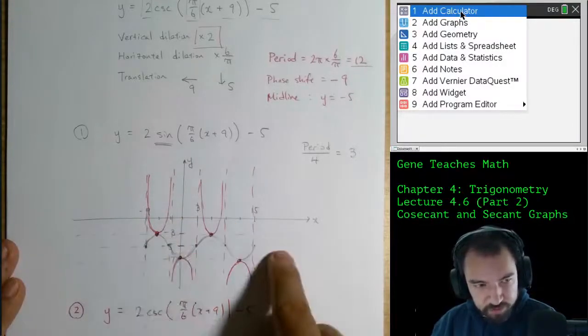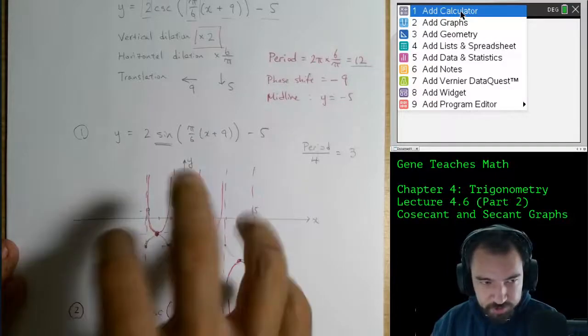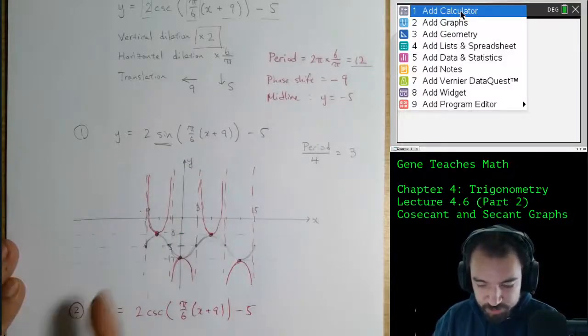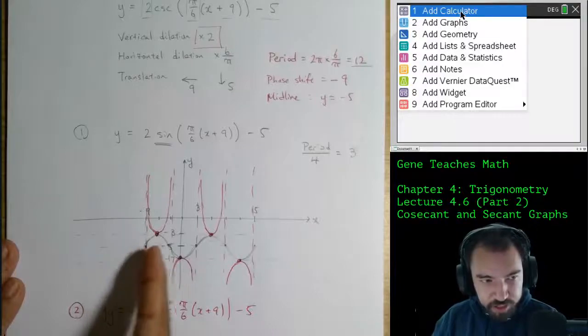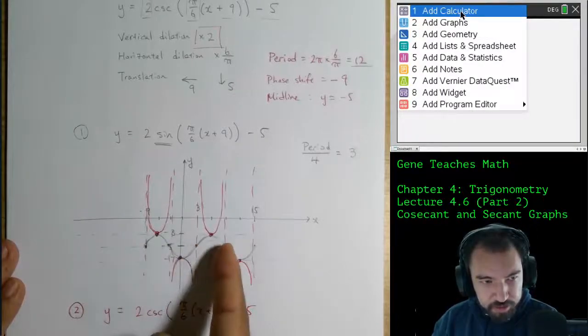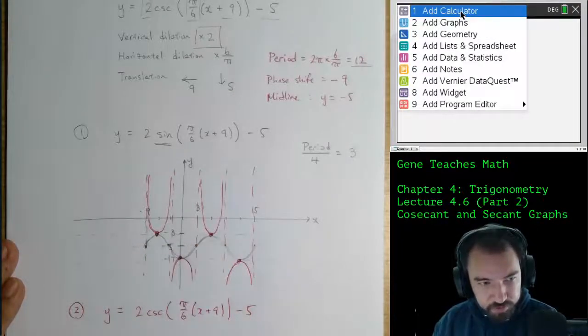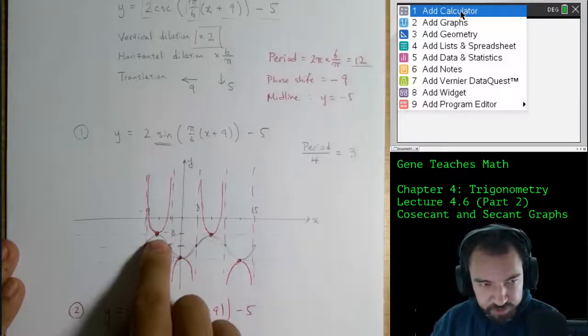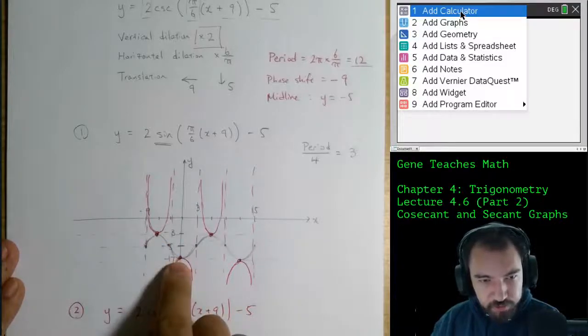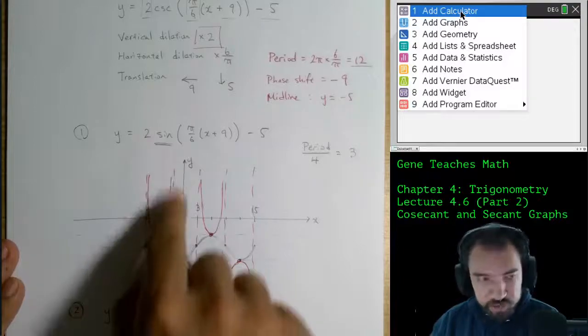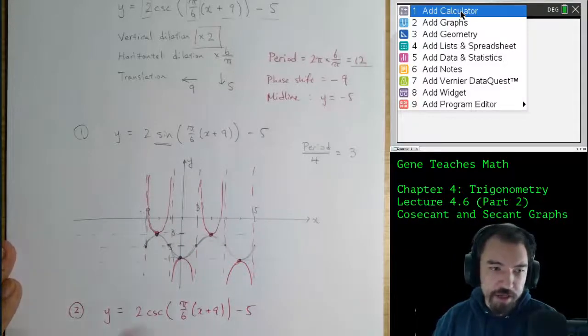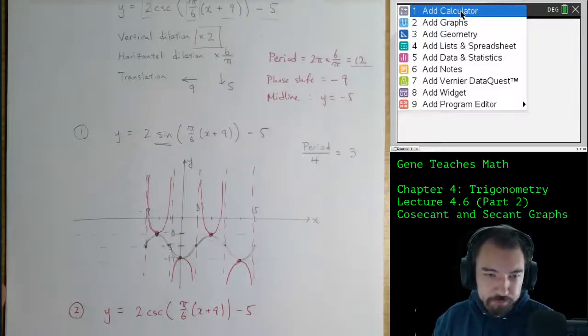Once I've drawn that, I just have to establish the same shape relationship, where I say every time the sine graph passes the midline, the cosecant graph has a vertical asymptote. And then everywhere the sine graph hits its max or min, the cosecant graph will overlap. And then from there, I draw toward the vertical asymptotes. And that completes the shape.